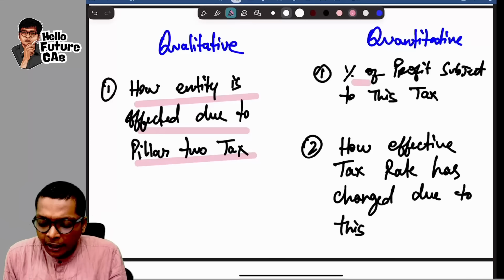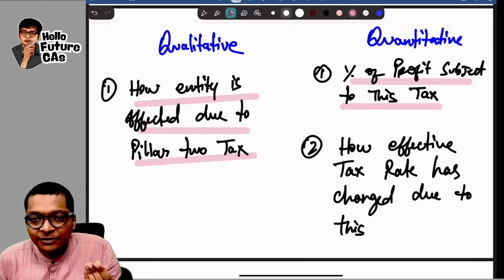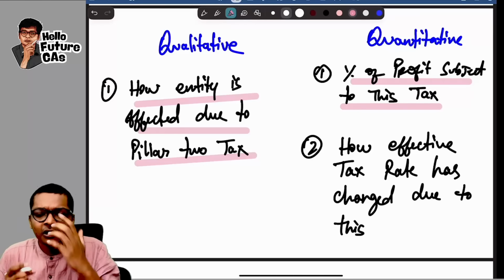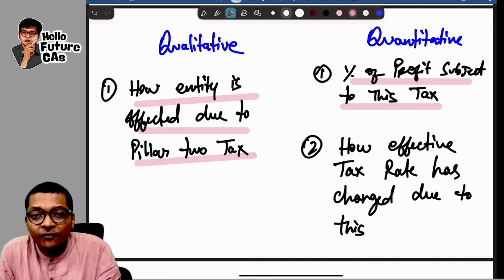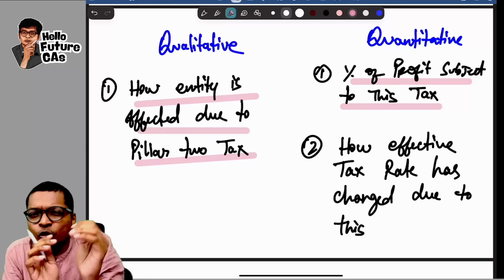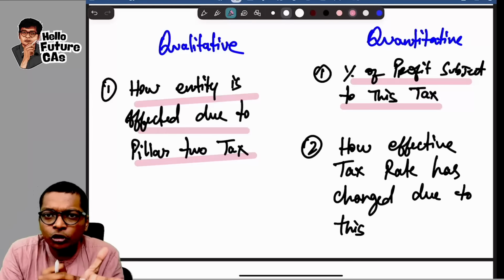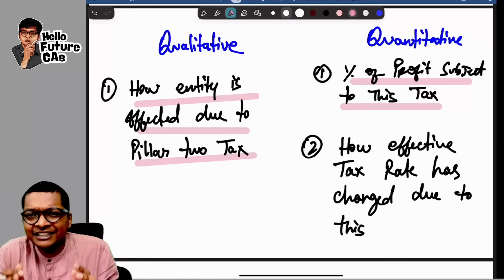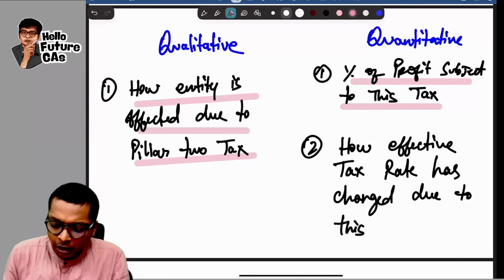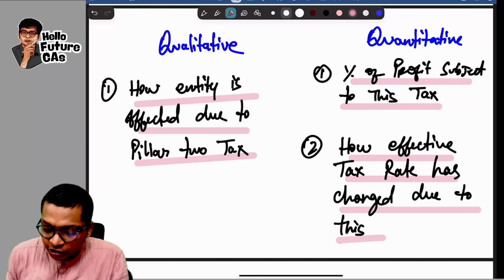Quantitatively, what percentage of profit is subject to this new Pillar 2 tax? For example, if my company's net profit is 100 crores, in which 20 crores is coming from international sources, the 20 crores will go through this Pillar 2, and the rest as per the domestic laws. How has the effective tax rate changed due to this?